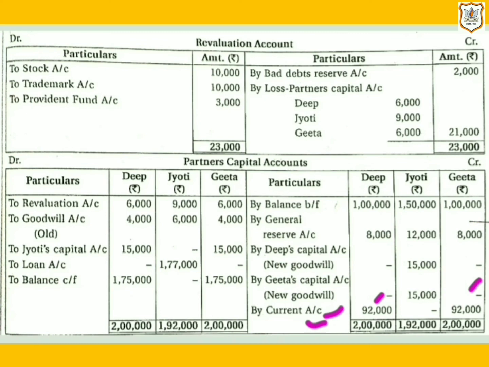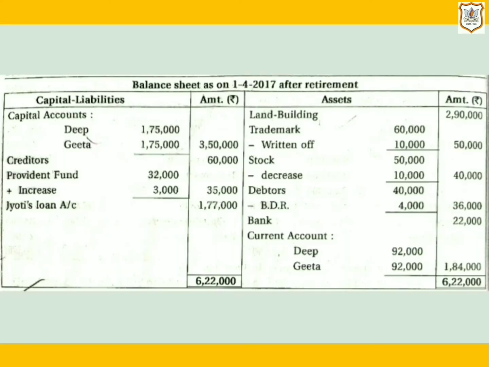Here the difference will appear on the debit side, which will be recorded as to loan account, that is 1,77,000.